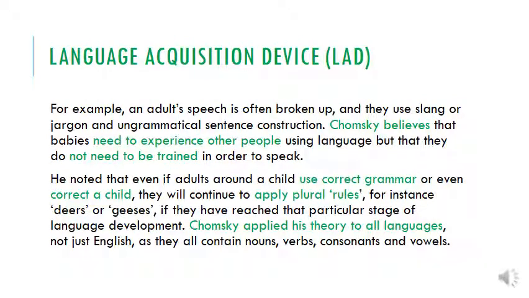Carrying on with the language acquisition device, Chomsky believes that an adult's speech is often broken up. They use slang or jargon or ungrammatical sentence construction. Chomsky believes that babies do not need to experience other people using language, but they do need to be trained in order to speak. He noted that even if adults around them use correct grammar or even correct a child, they will apply plural rules, for instance, deers or geeses. Okay, so even if they've been taught that, they still tend to use these specific words. And Chomsky did apply his theory to all languages too, so not just English, it was all nouns, verbs, consonants and vowels.